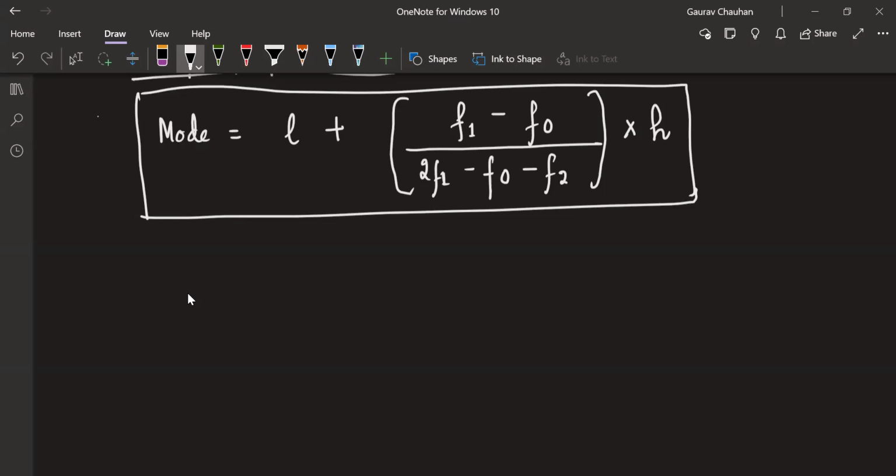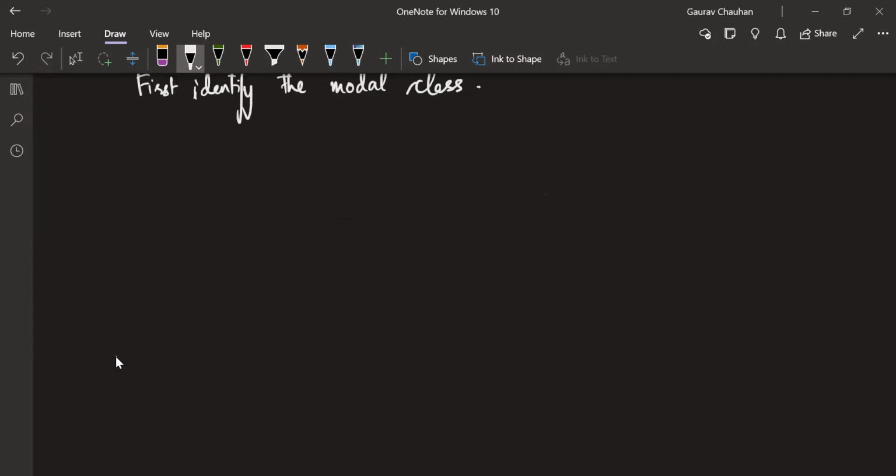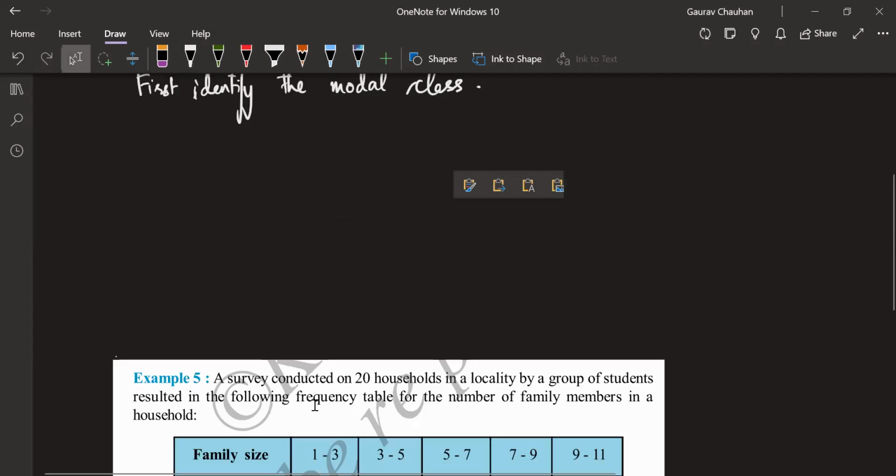Okay, the thing which you have to do is first identify, I hope you're writing along with me, okay? First, identify the model class. What do I mean by the model class? Suppose I have a group data. I'm going to do one question along with you for this. I'm going to take example 5, put it up, and then we'll figure out what I'm talking about. Before I get into the formula, I have to identify the model class.